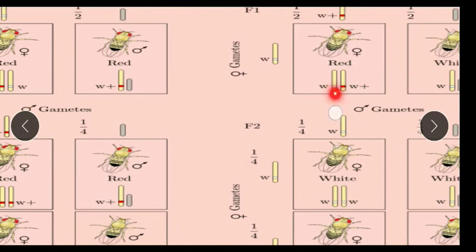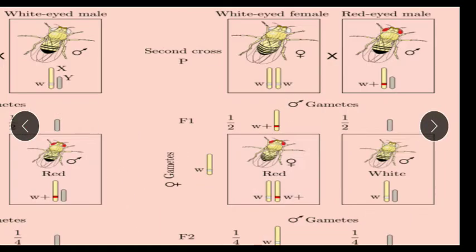If we move on to the second cross, here we have taken the white-eyed female with no dominant gene and the red-eyed male with one dominant gene.